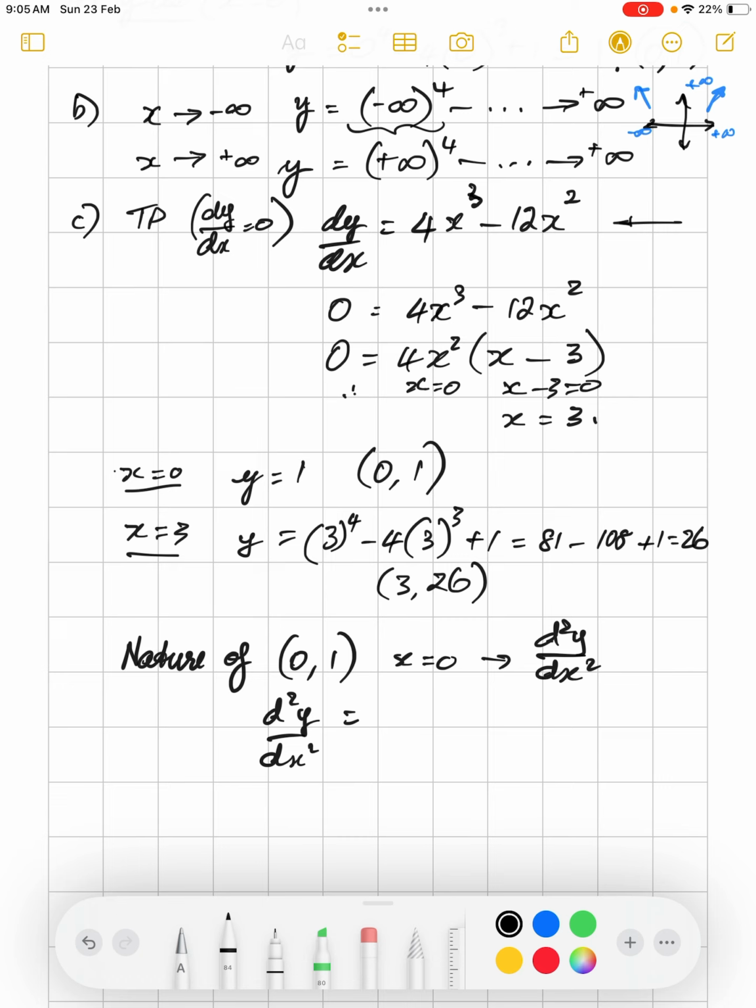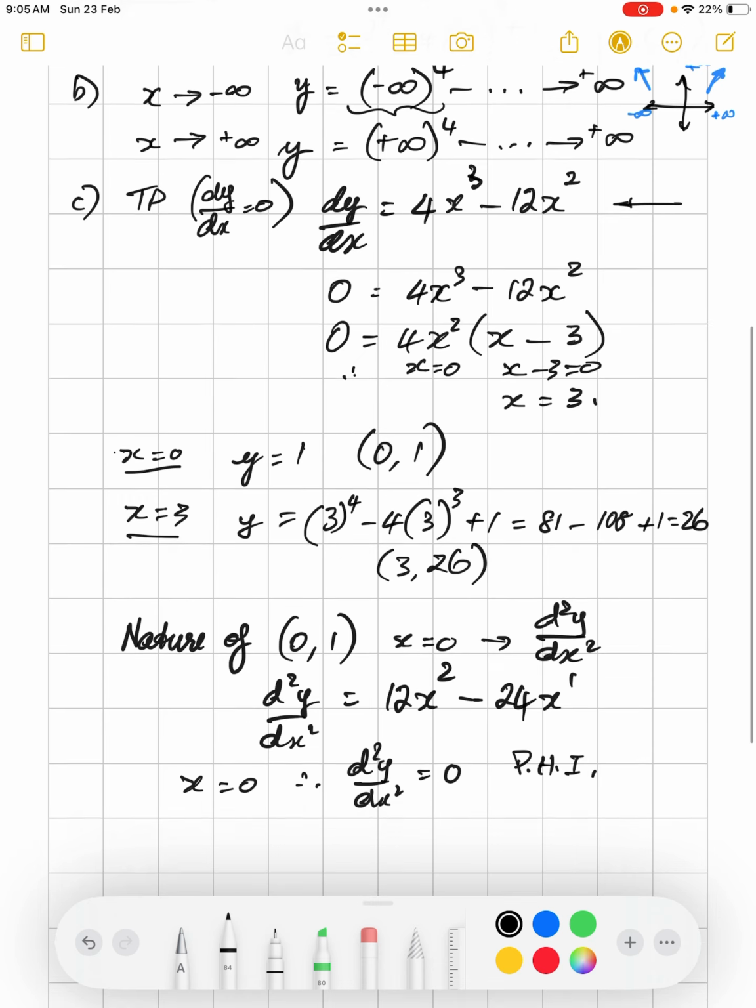So that's 4 times 3 is 12, and that 3 drops down to a 2. And 12 times 2 is 24, and that x drops down to a 1. So when x is 0, d2y/dx squared is also 0. Now it could be a point of horizontal inflection, and we'll explore that.